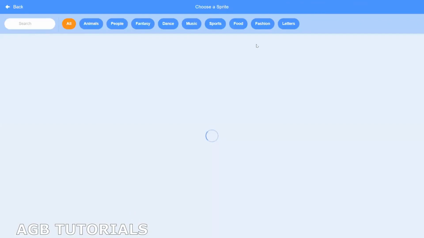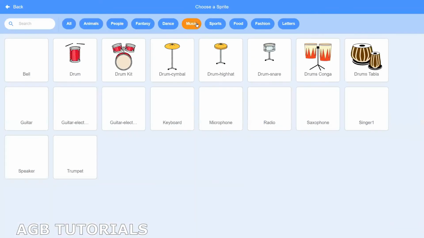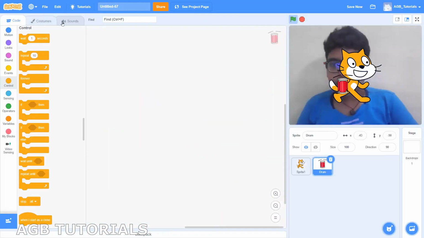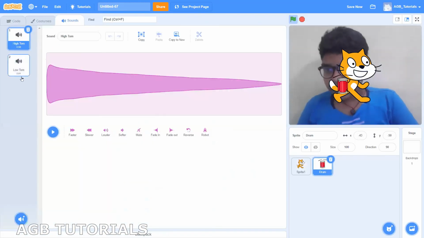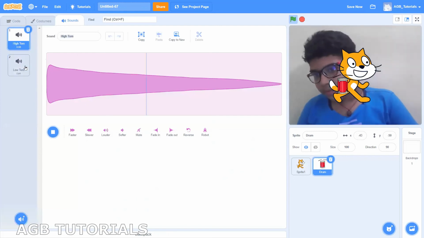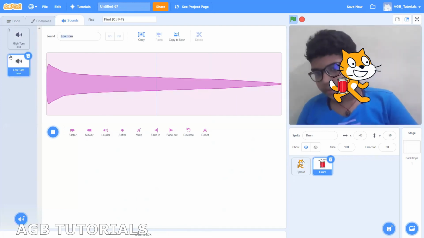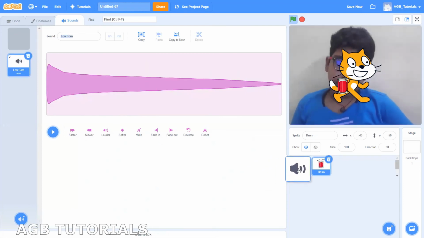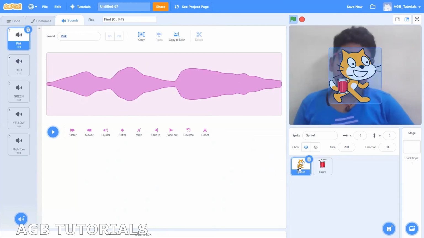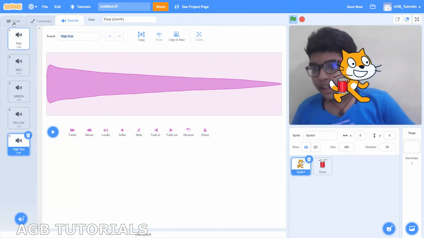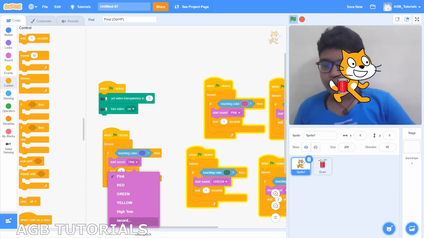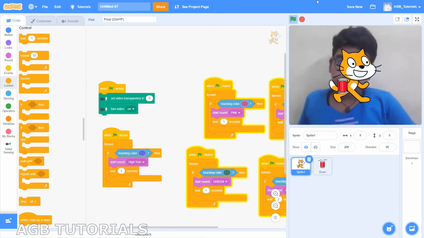First, we're going to choose the sound. Let me go to the music section and let me choose the drum. So here I can take the sound. I think I'll take this. I can just drag it and put it in the cat sprite. And now it is right there. So basically when it touches the color purple, it will play the sound.